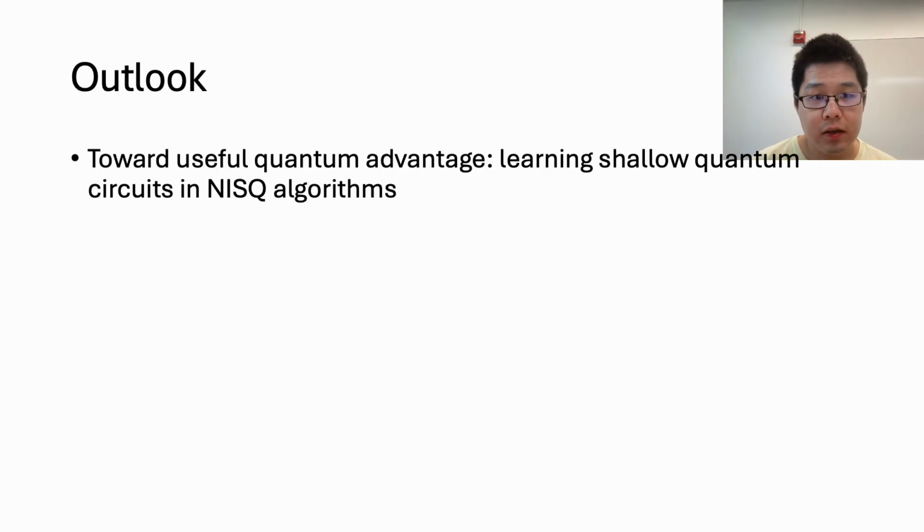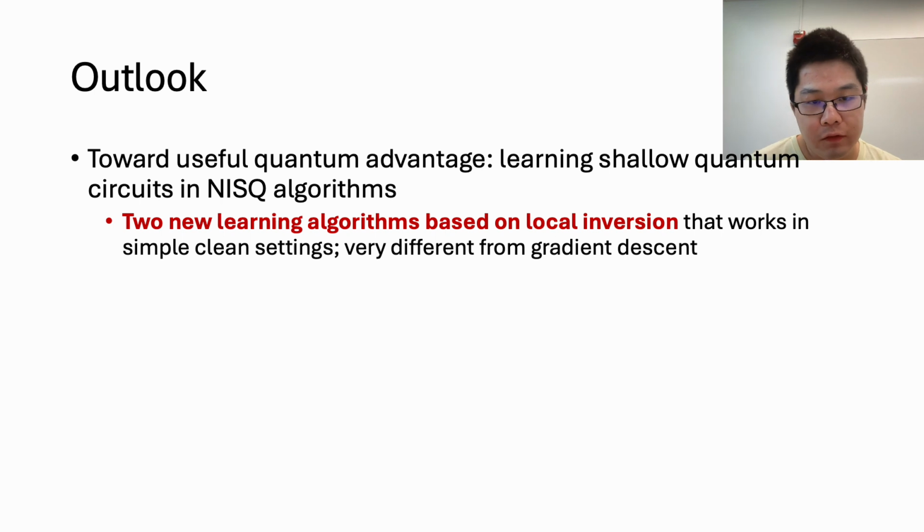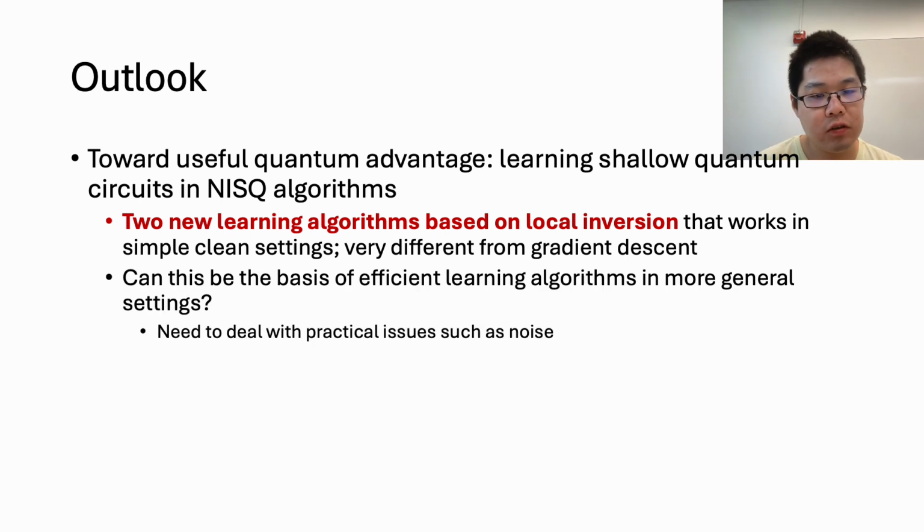Finally, let's discuss the outlook towards useful quantum advantage with learning shallow quantum circuits in NISQ algorithms. So in this talk, we have discussed two new learning algorithms based on local inversion that probably work in simple and clean settings. And they are very different from gradient descent, which is what people do in practice. And the interesting question is, can this be the basis of new efficient learning algorithms in more general settings towards useful NISQ algorithms? And for this, we need to address more practical issues such as noise. So this talk is really the beginning.